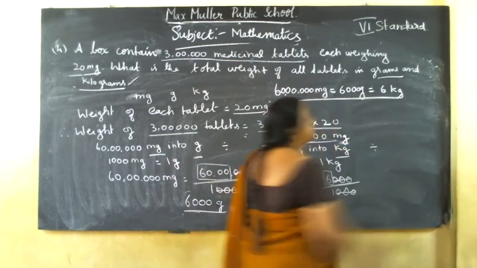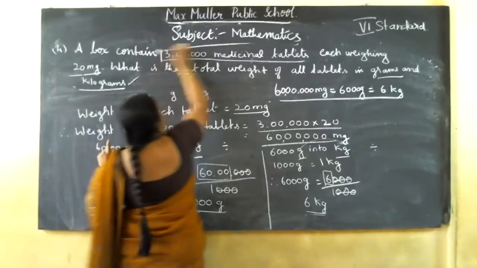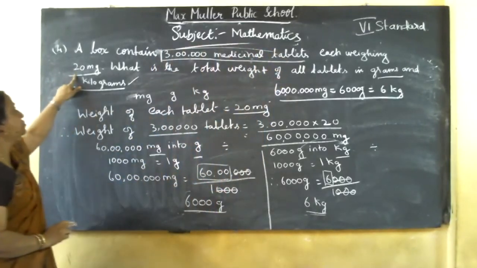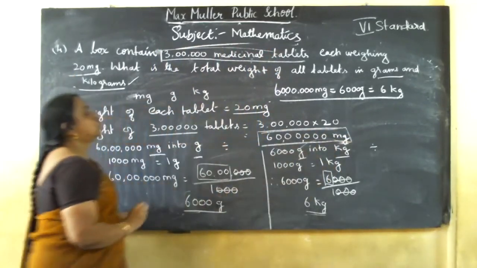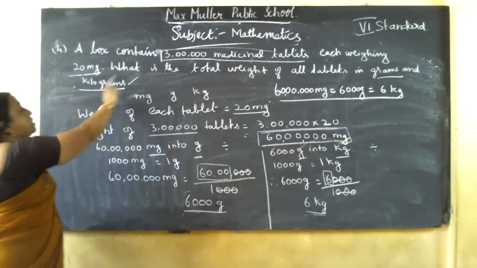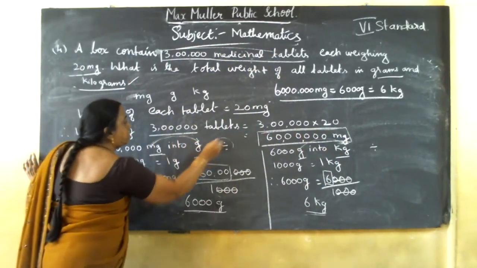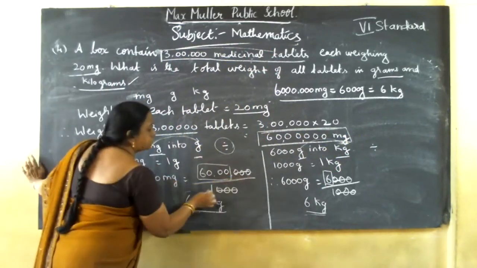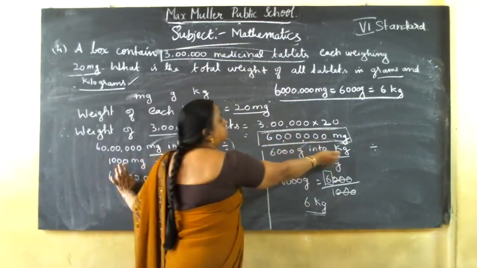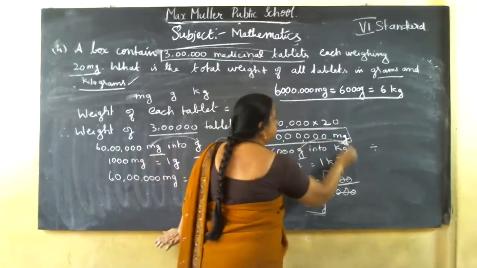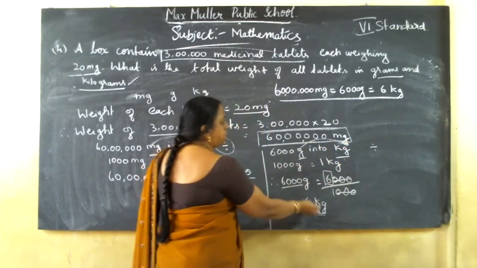Got it? Once again I'll explain this. See here, what is the question? They gave this many tablets in a box. Each tablet is this much, so what is the weight? We got it in mg. You should convert that mg into grams as well as kilogram. Milligram to gram is smaller unit to larger unit, so divide. 60 lakhs divided by 1000, you got 6000 grams. Again grams into kg, also smaller unit to larger unit. 1000 grams is equal to 1 kg, so 6000 gram equal to 6 kg.